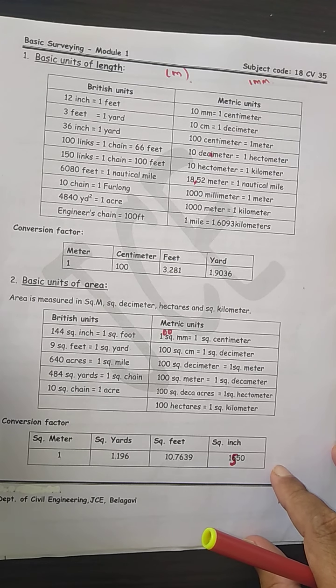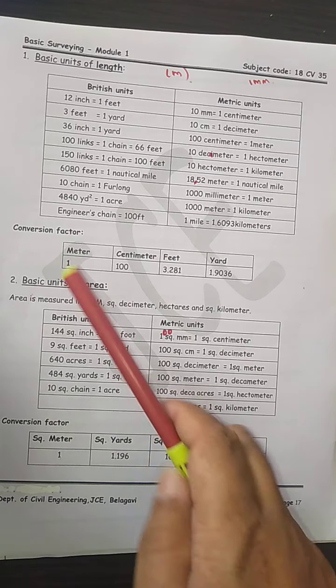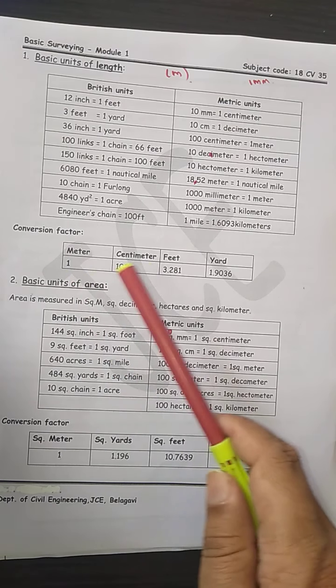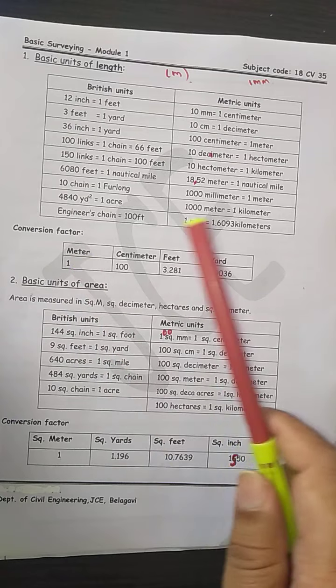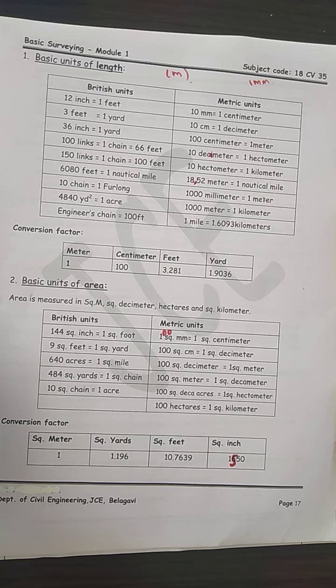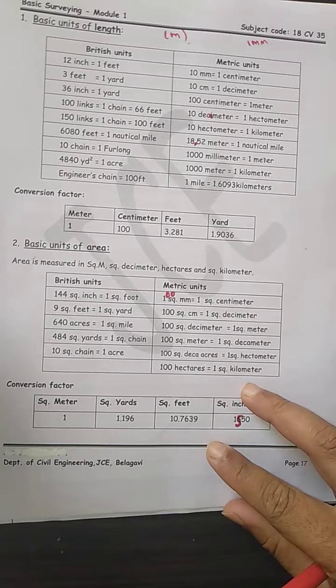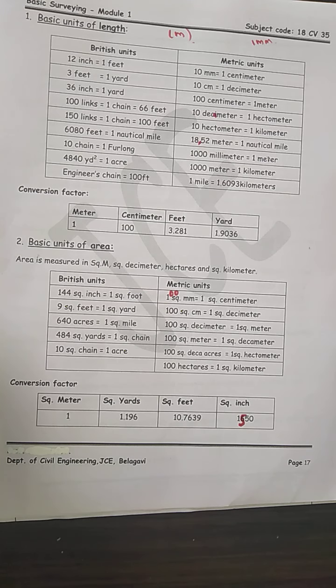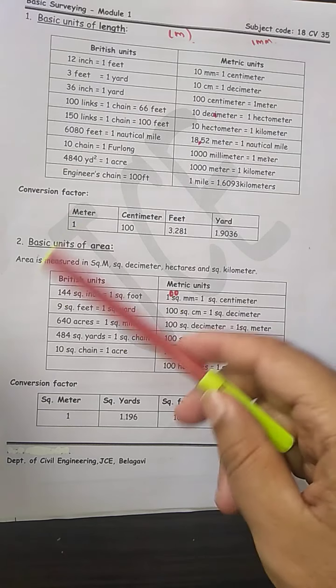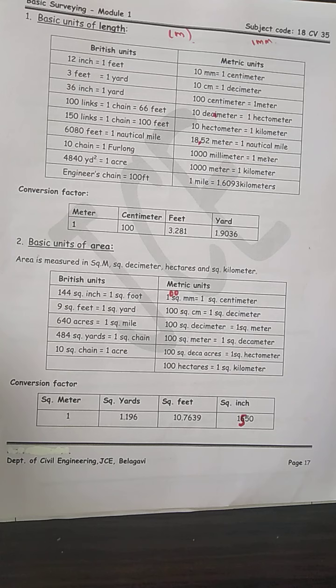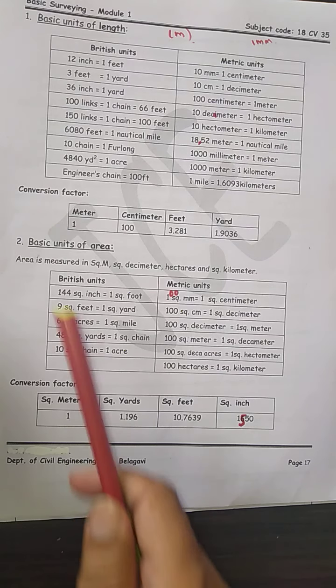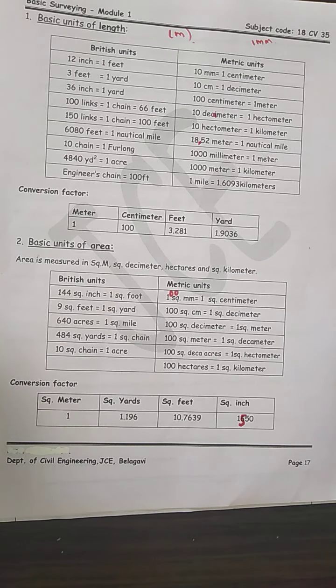It is going to help, and many students make the mistake in the conversion. That is, 1 meter is equal to 100 centimeters, and 1 meter is equal to 3.28 feet. This you need to remember. Next is the basic units of area. This comes under the two-dimensional unit of measurement. We measure it either in square meters or square decimeters, or in hectares, or in square kilometers.